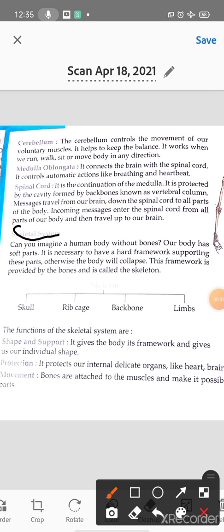Okay, so can you imagine a human body without bones? Obviously not. We cannot imagine a human body without bones. Our body has soft parts. It is necessary to have a hard framework supporting these parts. Otherwise the body will collapse. This framework is provided by the bones and is called the skeleton.